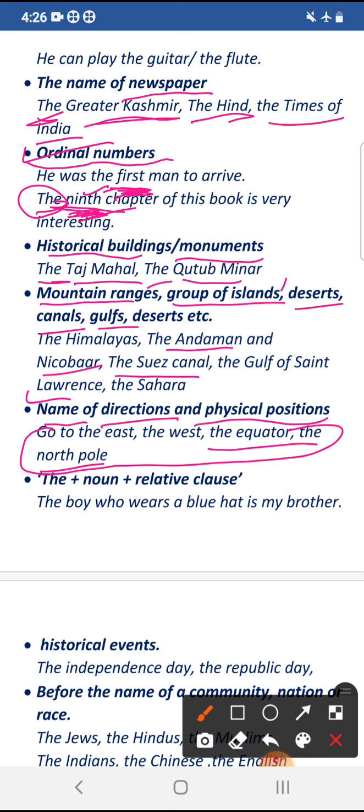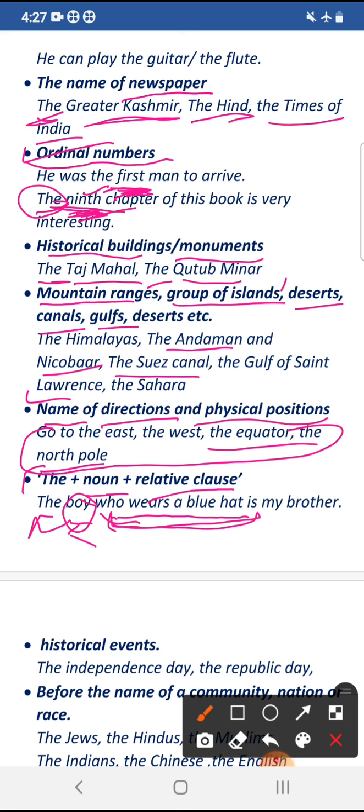Then another use of article the is when we use the noun and it is followed by a relative clause. For example, the boy who wears a blue hat is my brother. यहाँ पर हमने ये नाउन यूज़ किया है, इसके आगे हमने डेफिनेट आर्टिकल लगाया इसलिए क्योंकि इसको फॉलो करता है relative clause.